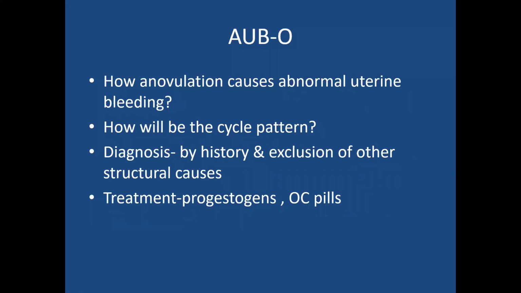So these people with anovulation will have prolonged periods. That is, they will complain of periods occurring at a duration of 45 to 60 days, and that bleeding is also prolonged. They bleed for 15 to 20 days. Like that, they will have the history. How will the cycle pattern be? They will have prolonged cycles and they will have prolonged bleeding. The diagnosis can be made by history and exclusion of other structural causes. Then treatment of this anovulation is, we have to supplement with progestogens or OC pills.